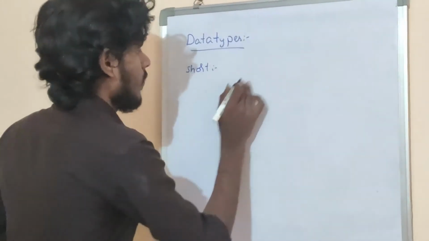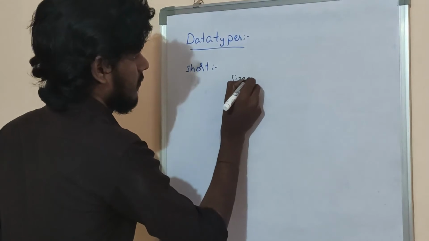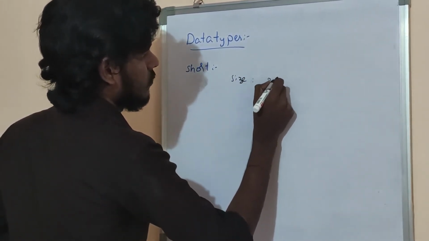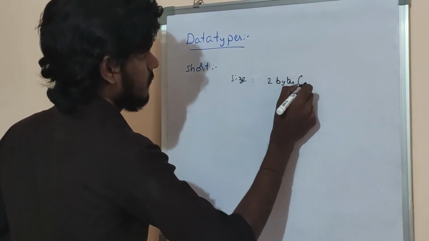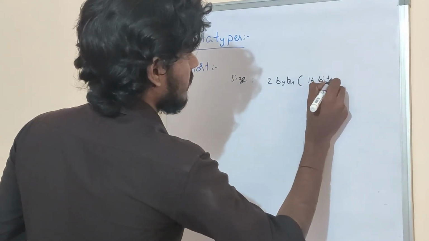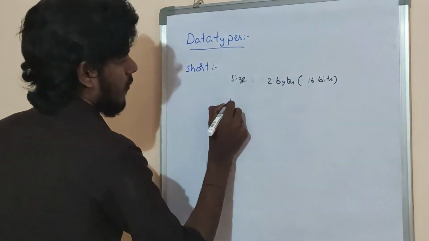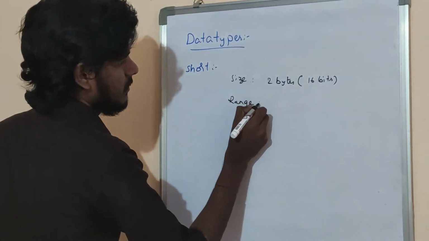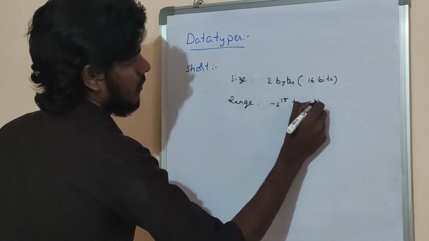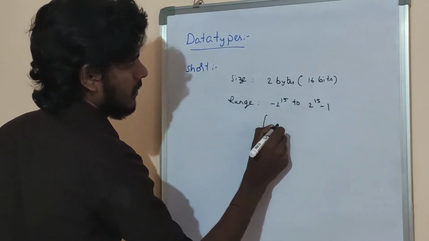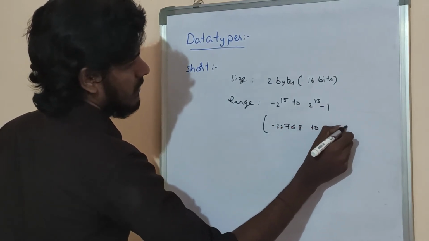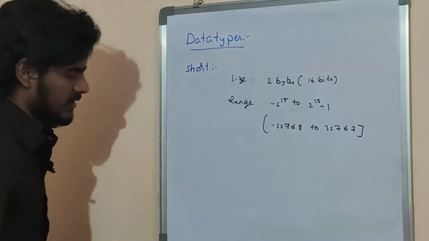Okay, what is the size? 2 bytes (16 bits). Okay, what is the range? Minus 2 power of 15 to 2 power of 15 minus 1, that is minus 32,768 to 32,767. This is the range.